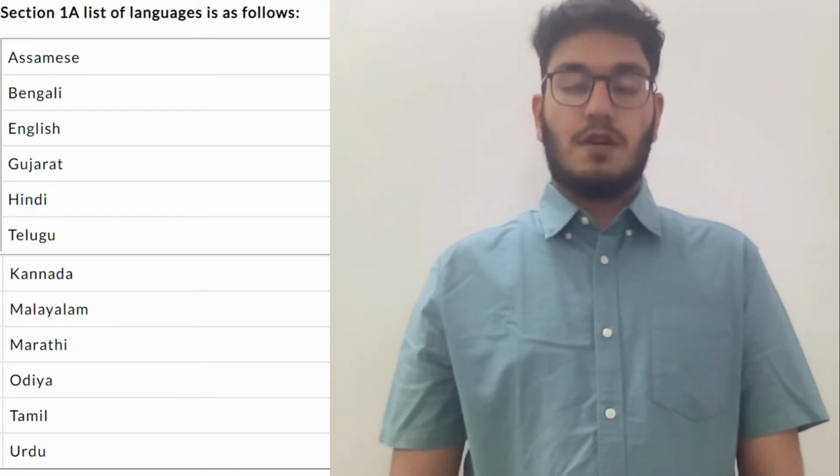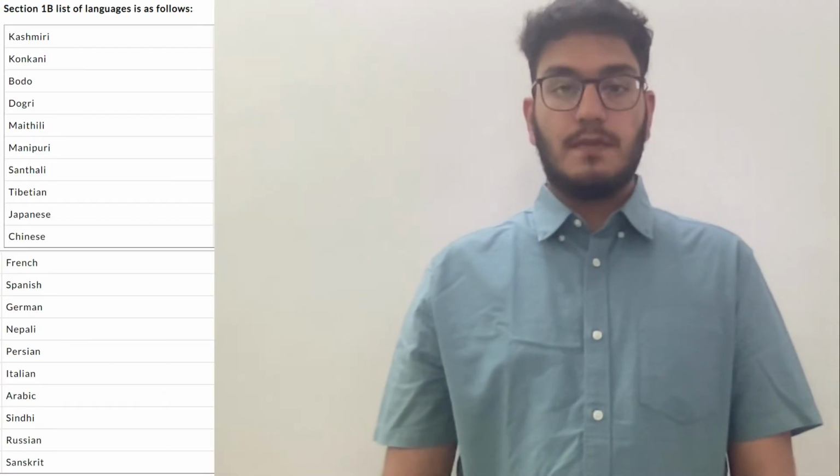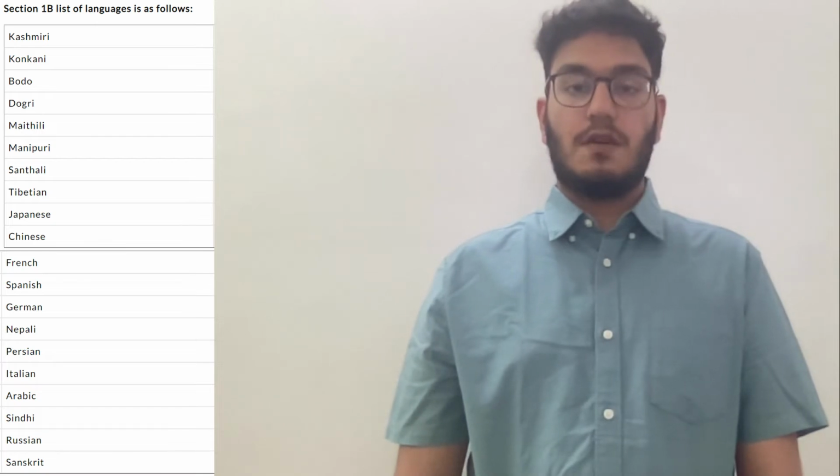The section 1 has been bifurcated into 2 parts, that is List 1A and List 1B. List 1A consists of 13 languages and List 1B consists of 20 languages. Students can opt for at max 3 languages out of both these lists. Students will have to choose these languages according to the requirements of their course.